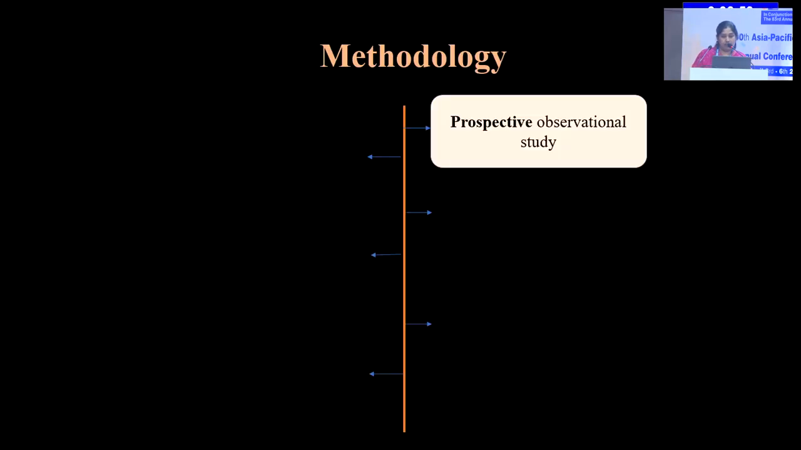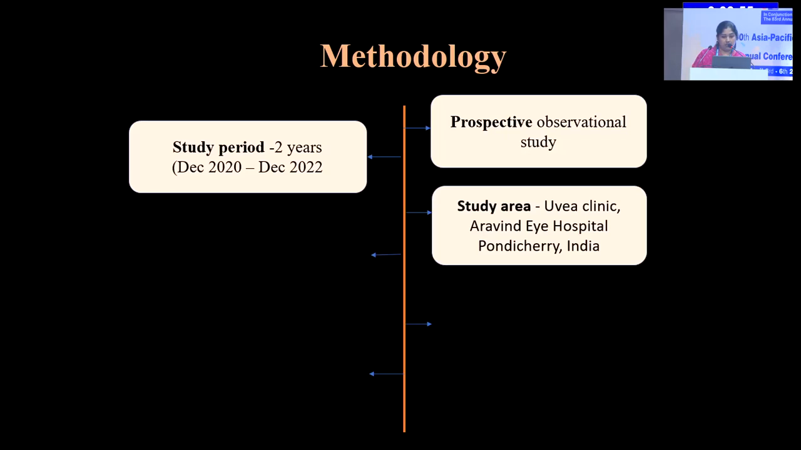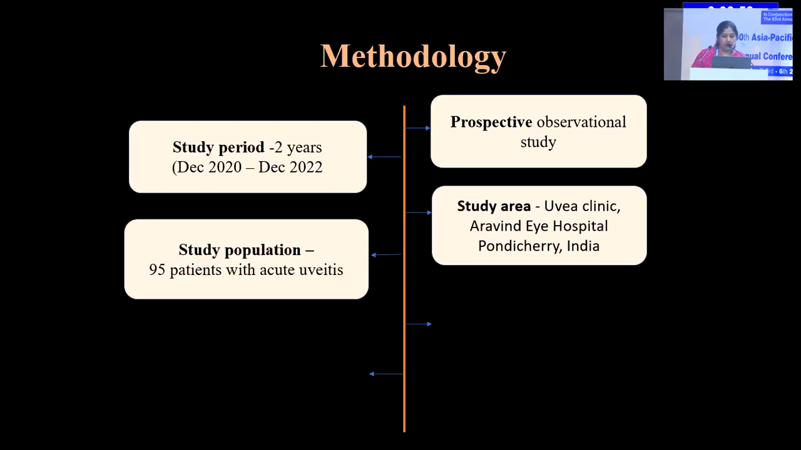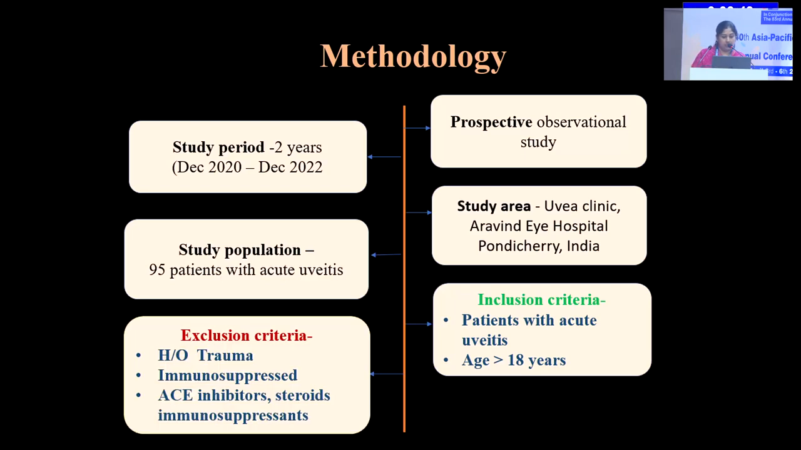This was a prospective observational study conducted over 2 years in the uvea clinic of Aravind Hospital, Pondicherry. We had 95 patients with acute uveitis of age more than 18 years, and we excluded patients with history of trauma, immunosuppression, and patients on ACE inhibitors.